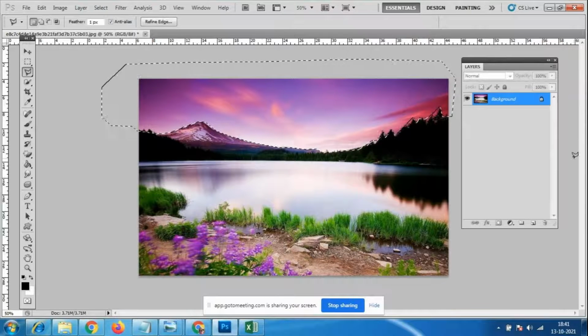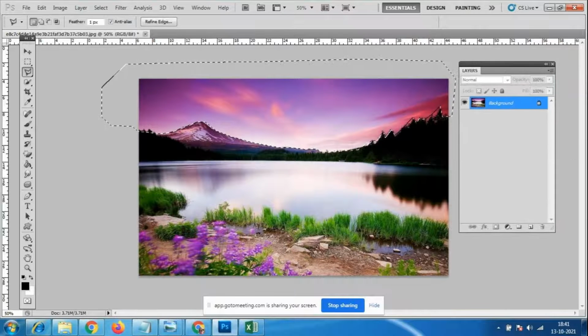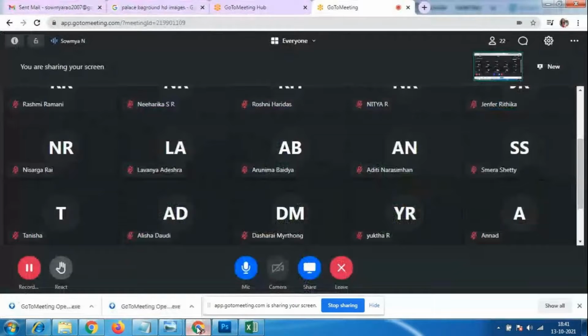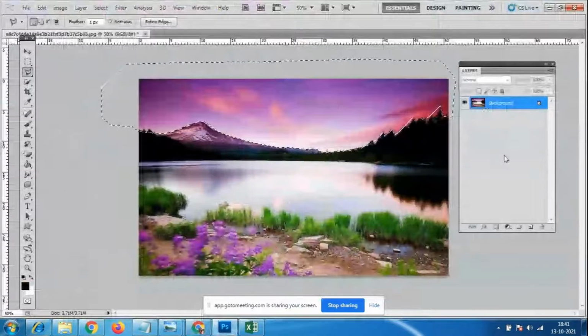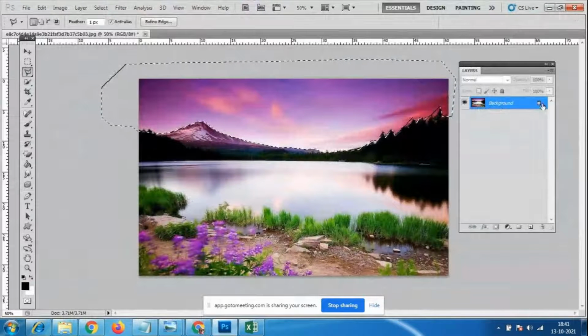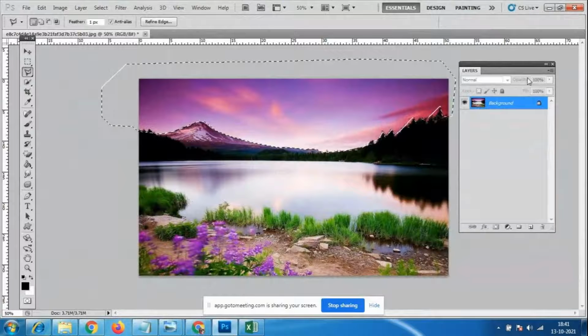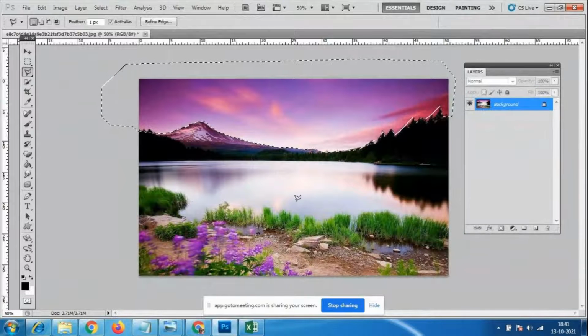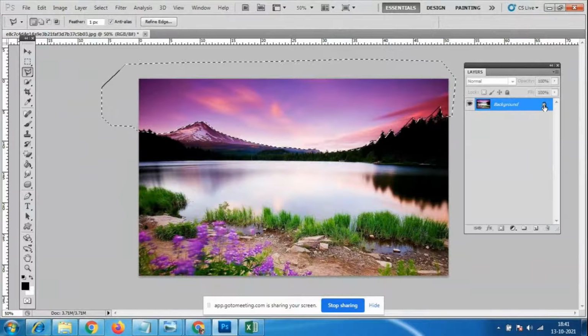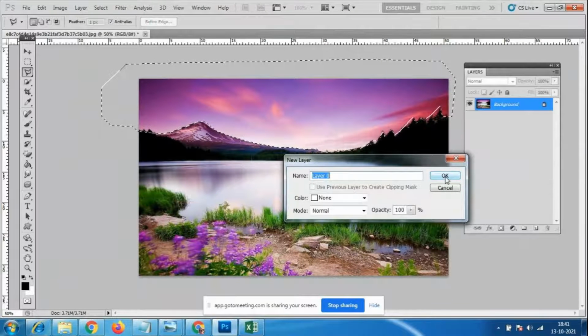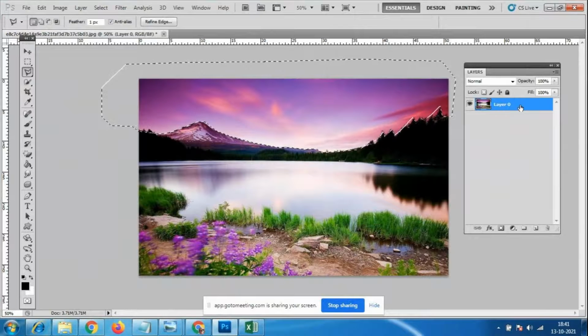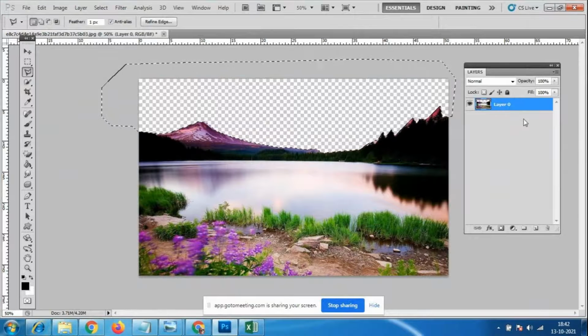Now, with the background layer, I will unlock this layer. This is the lock option here in the Layers panel. This is the background layer, and I need to unlock it. Double click on this, and it is going to unlock. Okay, and I'm just deleting this. So now I have deleted this, and I can place whatever things we want.